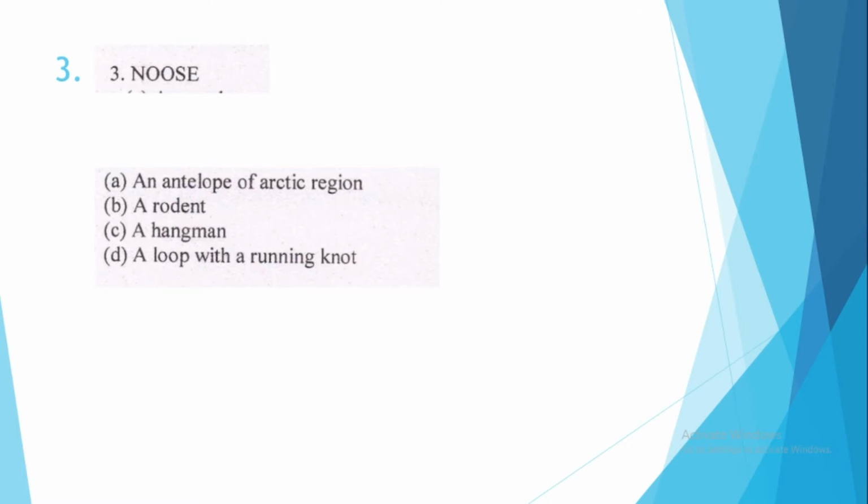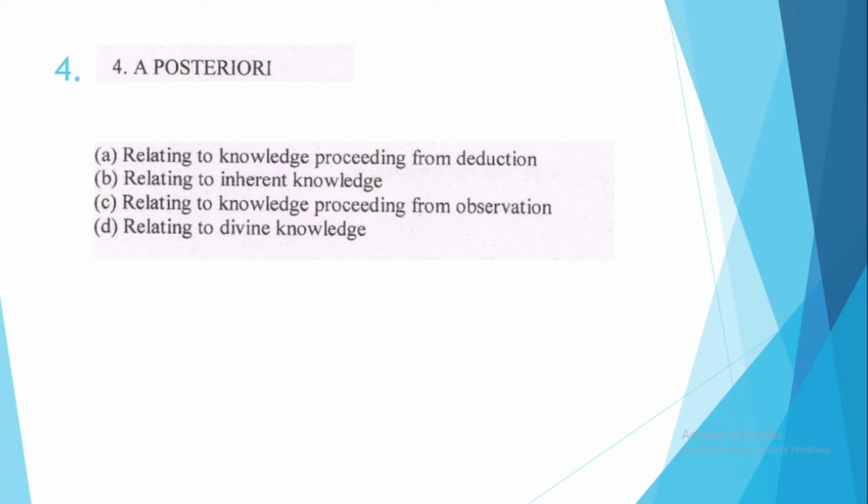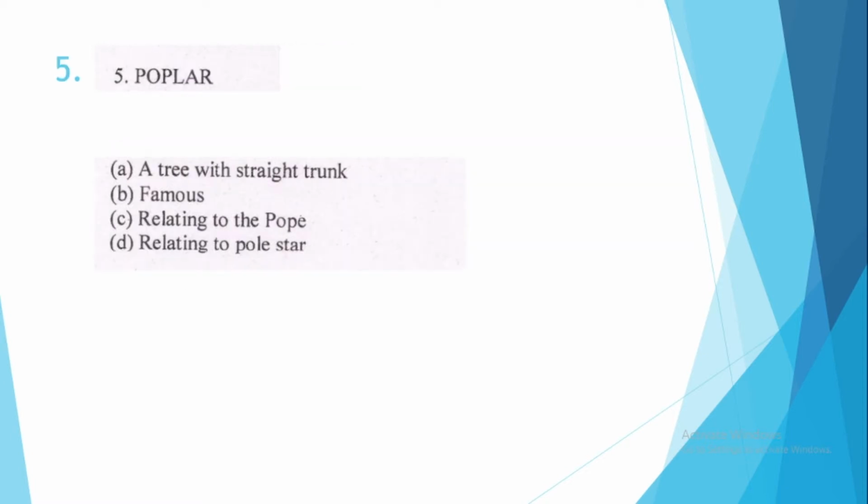Question number 3, noose. It means option number D, a loop with a running knot. Question number 4, a posteriori. It means option number C, relating to knowledge proceeding from observation. Question number 5, poplar. It means option number A, a tree with straight trunk. It is not popular, the word is poplar.